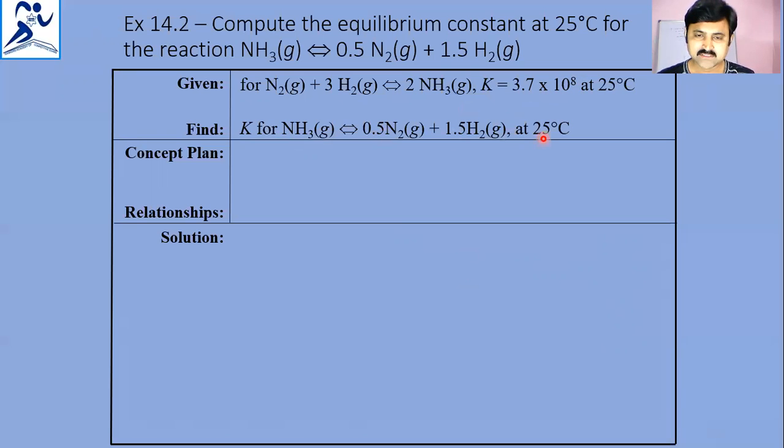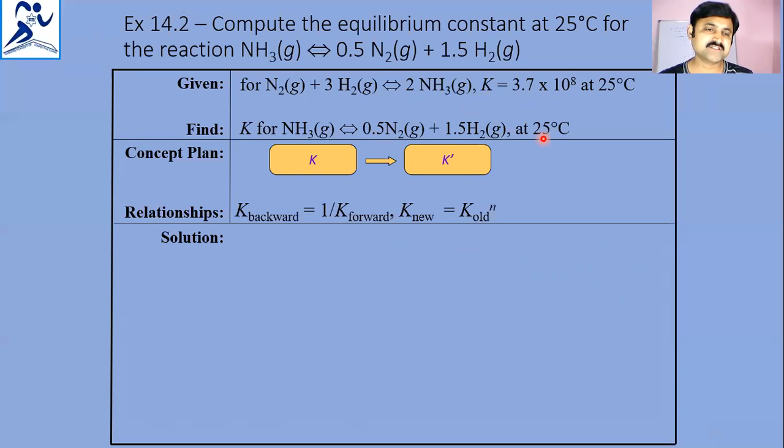At 25 degrees Celsius, the concept plan here is first we have to take the equilibrium constants and convert them into K dash. That means the relationship: backward is equal to 1 by forward, and the new one will become equal to the equilibrium constant of the old one to the power of factor n. The same we apply here.